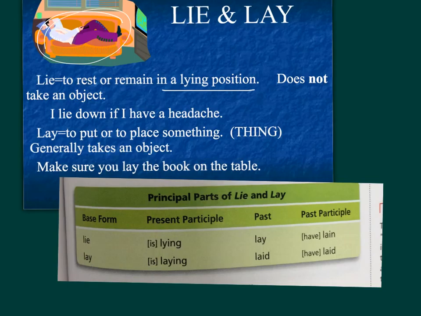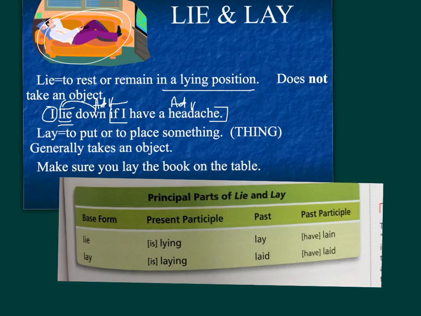This generally does not take an object. What does that mean? It is an intransitive verb, typically. If I look at the example here, I lie down if I have a headache. Lie is the verb, I is the subject. Down is telling me where I lie, therefore it's an adverb. If I have a headache is an adverb clause. There's no direct object for that verb. Lie is typically intransitive. That's a clue to help you figure out which verb you should choose.